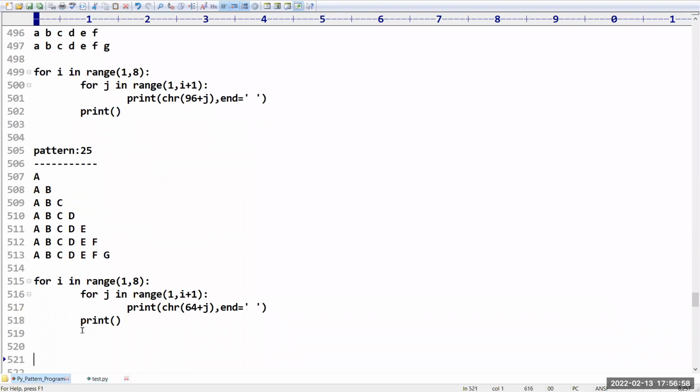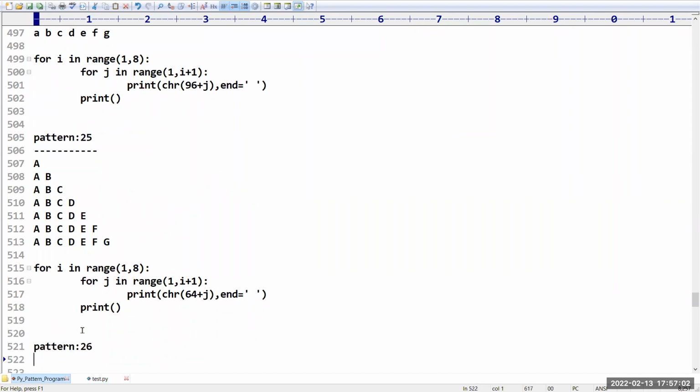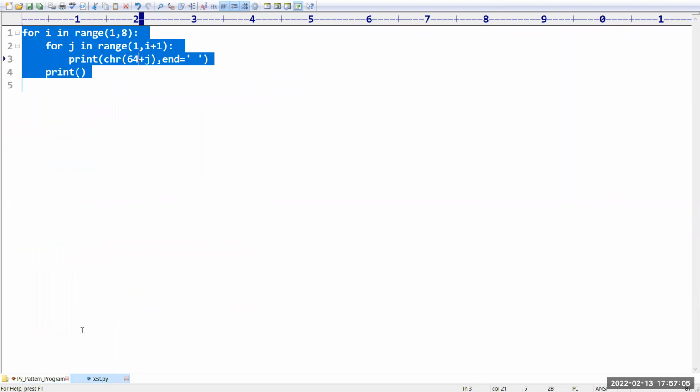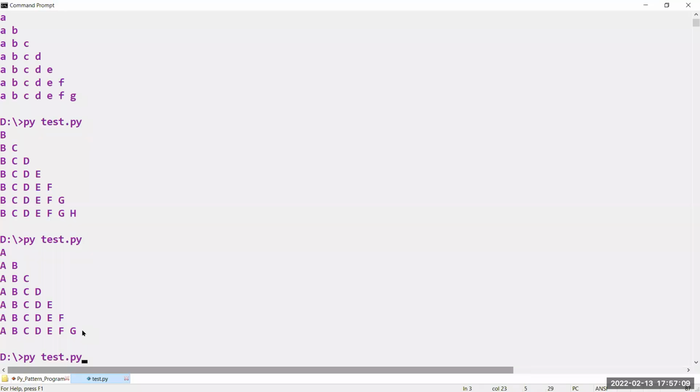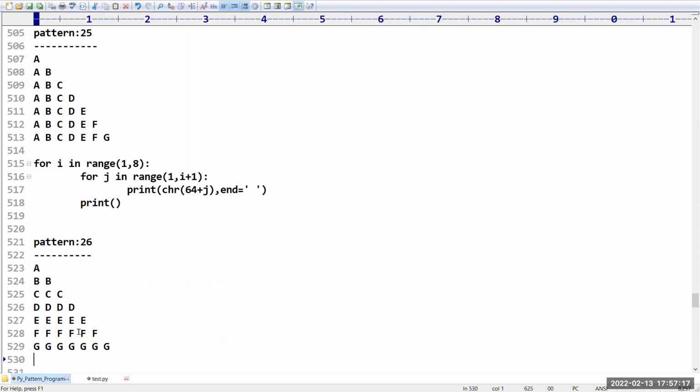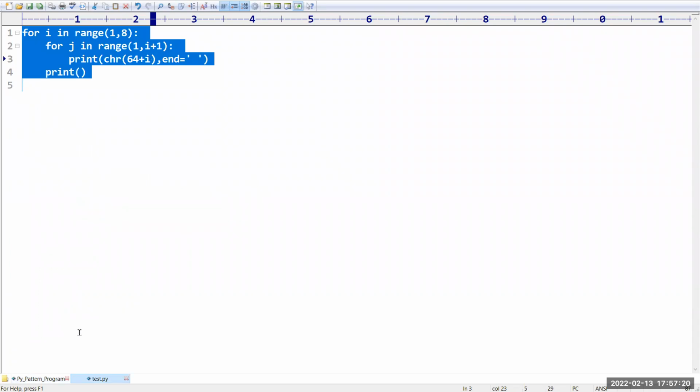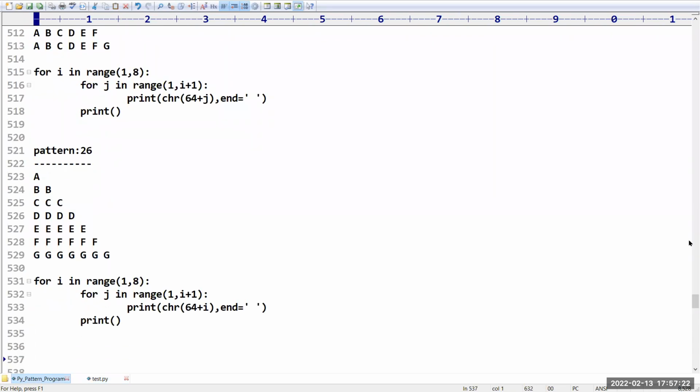Now sir, if I want to print in the reverse direction, what do we have to take? Sir, very simple. We need to go for the value of i here, so that it will print according to the row-wise. Any doubts, friends, up to this? Please confirm. Any doubts up to this? Please confirm.